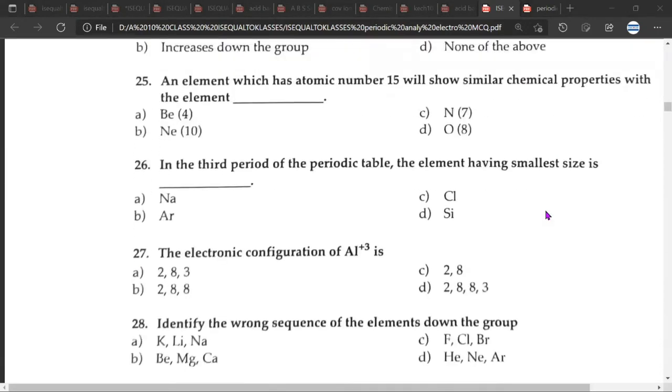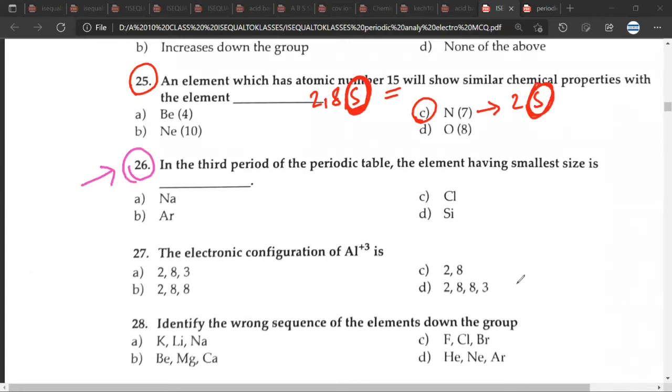Questions 25, 26, 27. For 25th, that would be C. The atomic number is 7, so the electronic configuration is 2, 5. So they will show the same properties. Any doubt? No. 26. In the third period of the periodic table, this would be B, argon. Okay. 27. Actually, this would be A. It should be A.